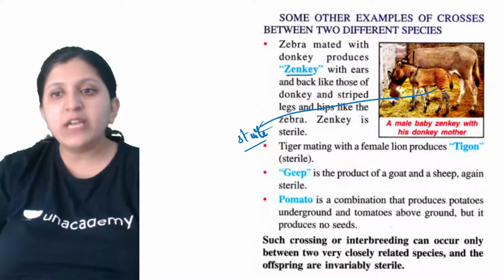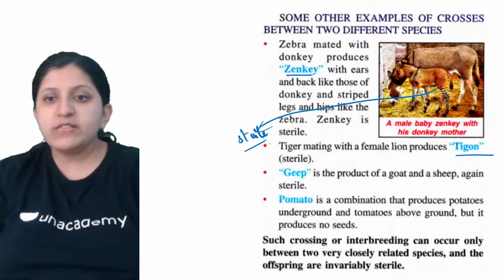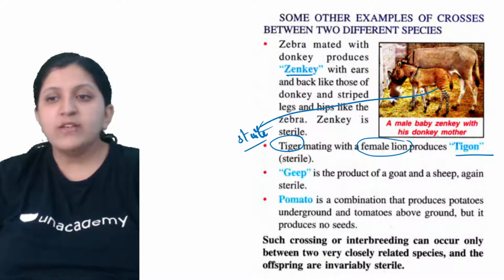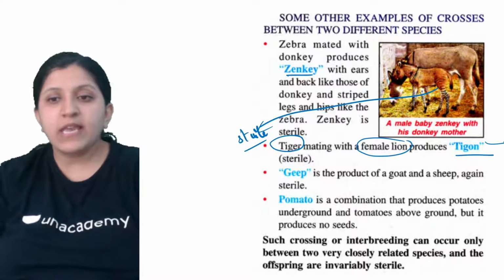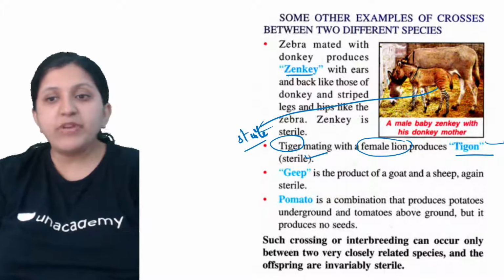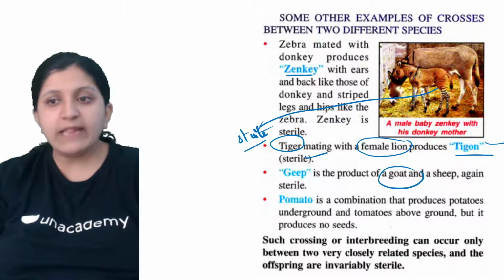A tiger mating with a female lion produces a tigon. This is a male tiger and a female lion, and the tigon produced is again sterile. A geep is a product of a goat and a sheep.